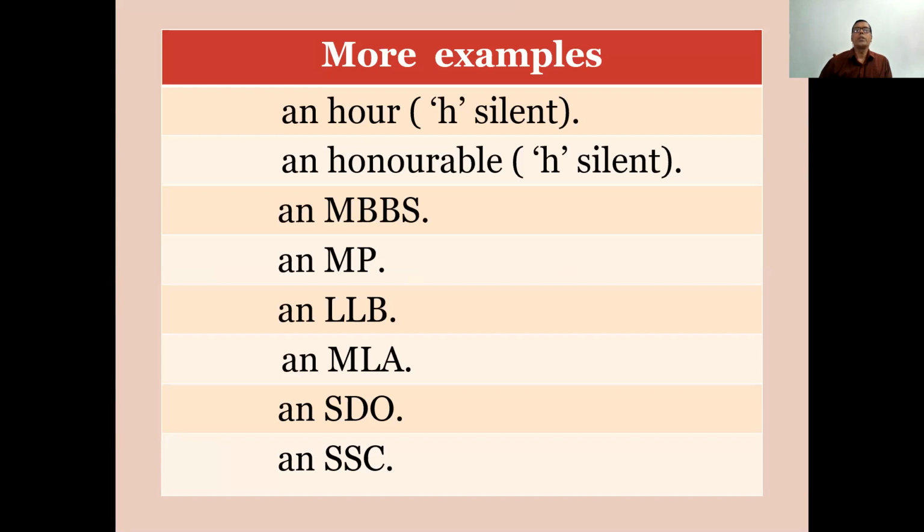But if the word's first letter is consonant, but the pronunciation has a hidden vowel sound, the answer will be an. But if a vowel sound is not indicated, there will be a, such as a BA, a BSc, a BCom.